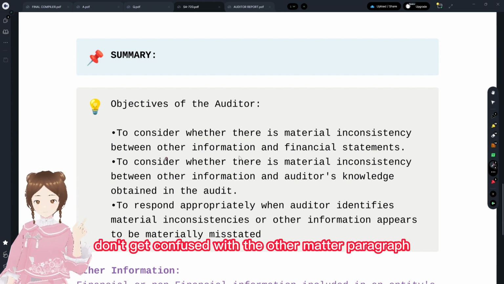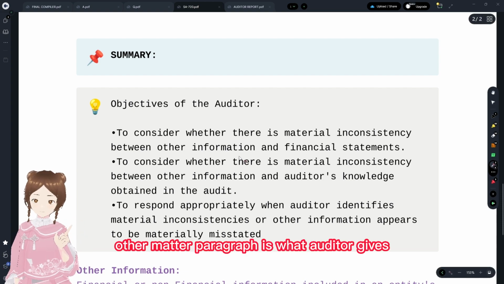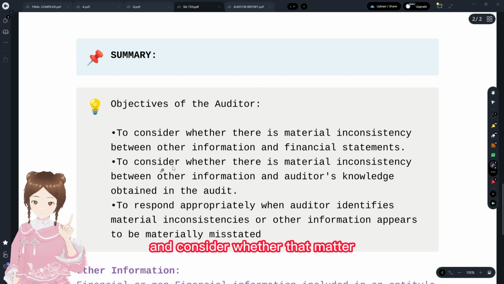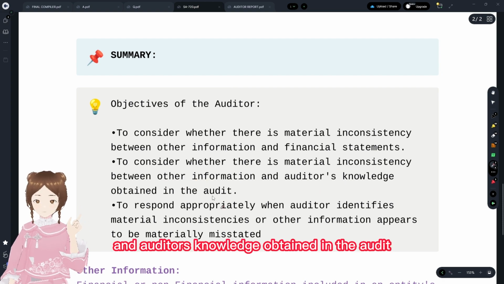Don't get confused with the other matter paragraph. Other matter paragraph is what the auditor gives. Other information is what management gives. And consider whether that matter is materially inconsistent with other information and the auditor's knowledge obtained in the audit.